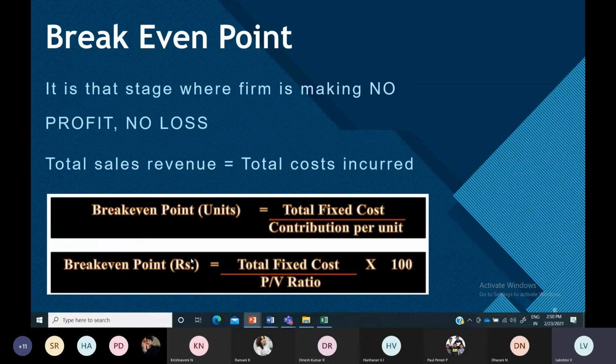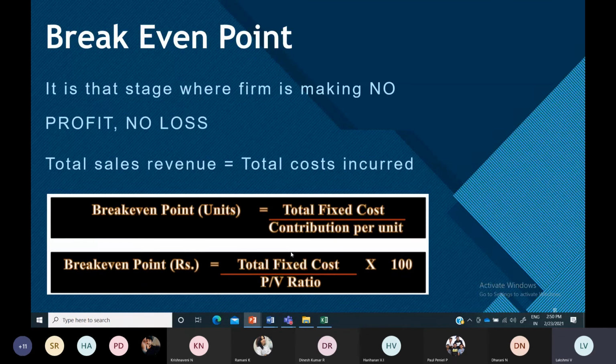So if they ask for rupees, the break even point in sales is total fixed cost divided by PV ratio. The numerator is fixed cost, and the denominator is your contribution per unit, your PV ratio. So this is the other question that they might ask in your exam. One is PV ratio, the other one is break even point.